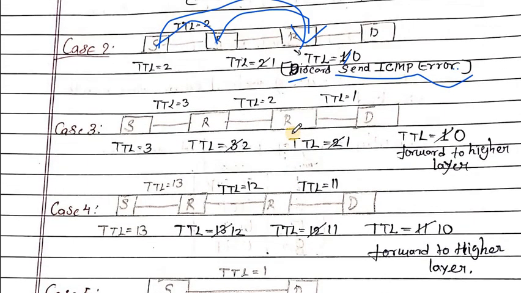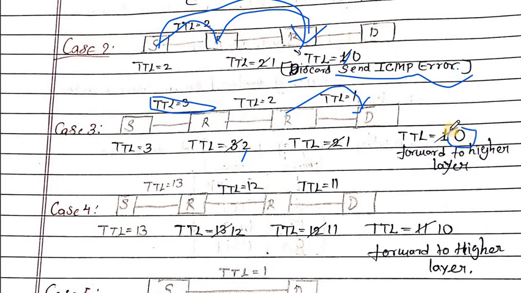Now in case 3, the TTL value is 3. It is forwarded to the router, which decrements the value to 2, then forwarded to another router, which decrements the TTL value to 1. Now it is forwarded to the destination, which decrements the value by 1 and the value becomes 0.